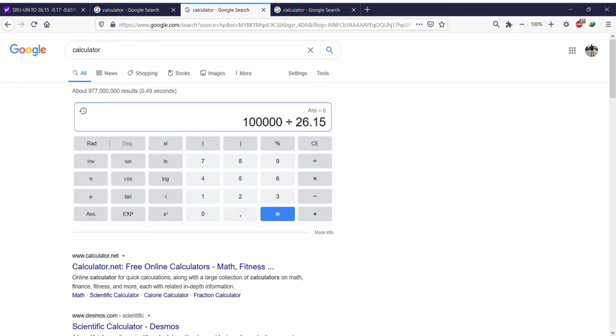Forget about what's after the dot, we're going to omit that. You can get 3,824 shares.